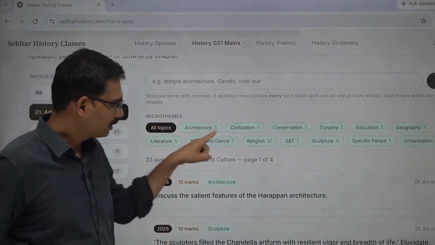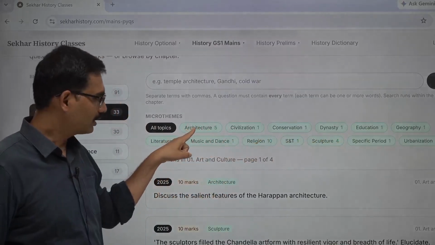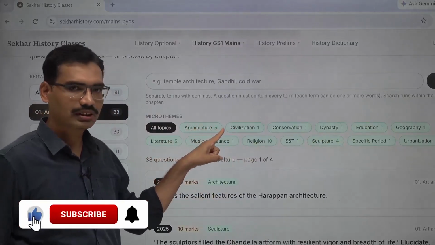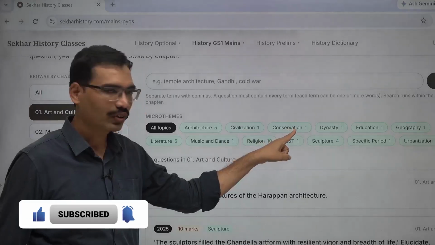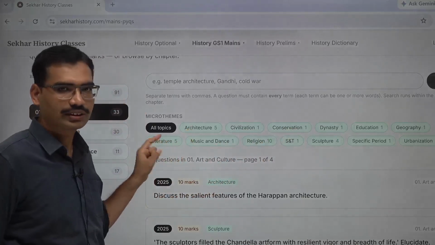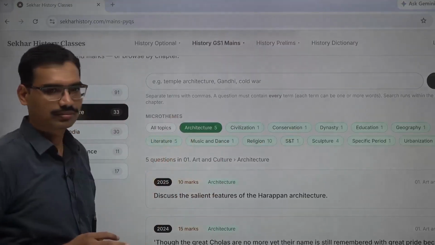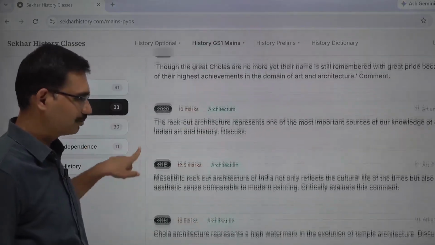That you can see just by looking at these tags. Architecture, number 5 is there. Architecture related questions came 5 times. Civilization 1 time, conservation 1 time. Likewise, architecture 5 times asked, literature 5 times. Just if you click architecture, then automatically you will get all the 5 questions which were asked.